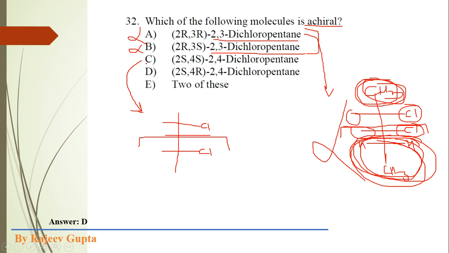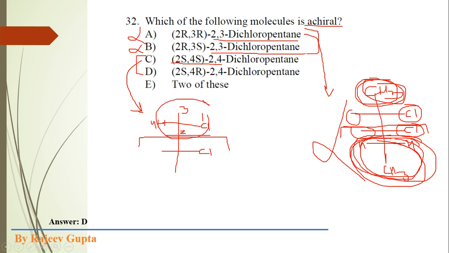So first of all the possibility is C or D, but we have to check the chirality descriptor. Suppose we consider this molecule where the second chiral center configuration is S. How do we make the S configuration? The chlorine gets number 1, this 2, this 3, and hydrogen is present, this is 4.